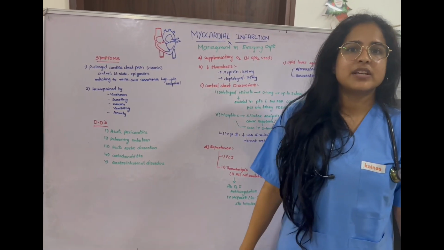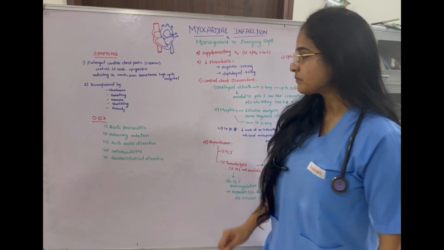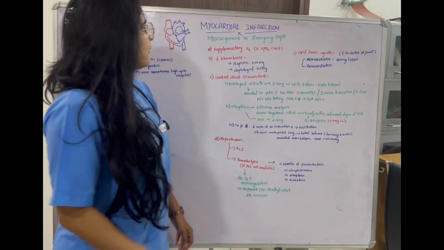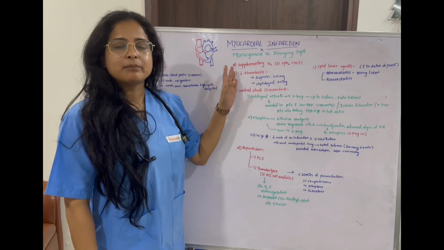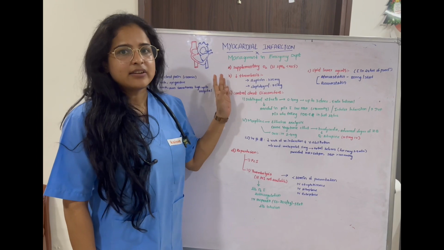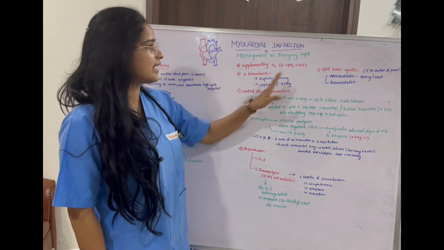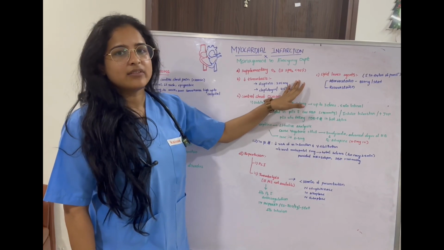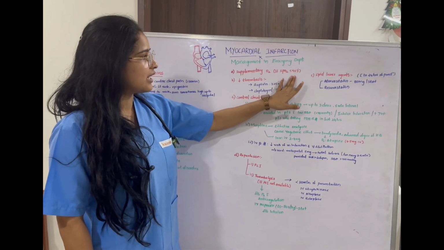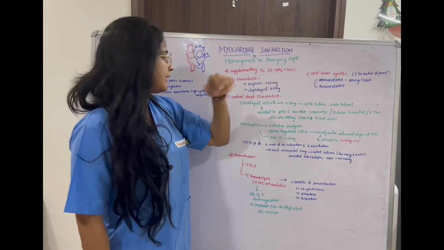After diagnosing that the patient is having myocardial infarction, how should we treat that patient? Coming to the treatment, we have to check the airway, breathing, circulation. If the patient's saturation is less than 90, we have to apply a face mask and/or nasal prongs and maintain the saturation above 90%, with oxygen of about 4 liters per minute.